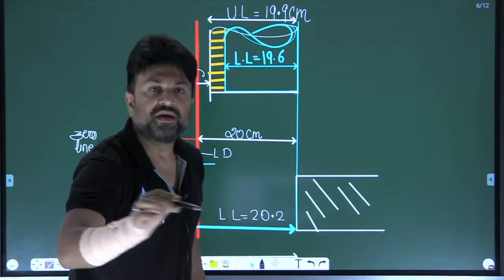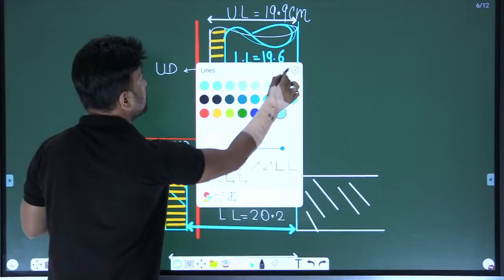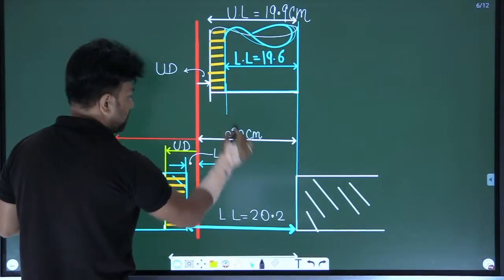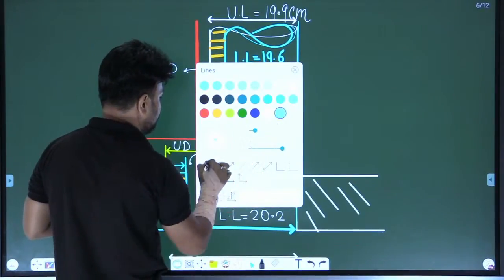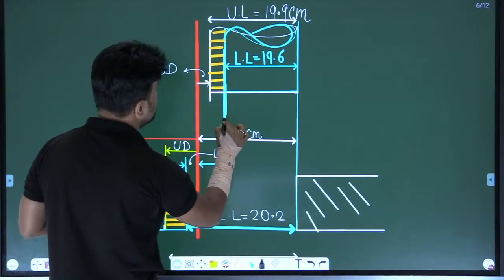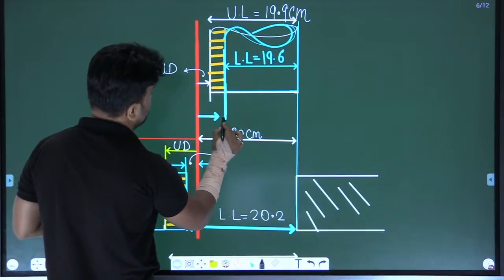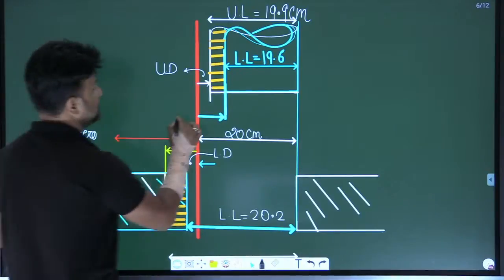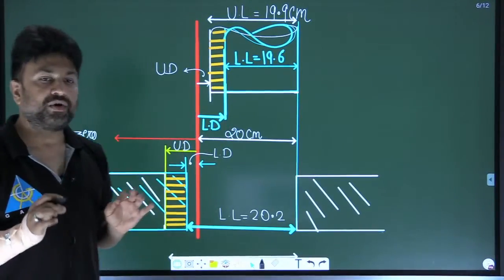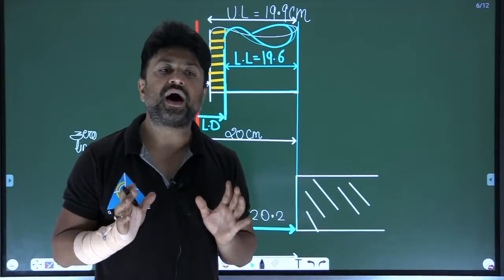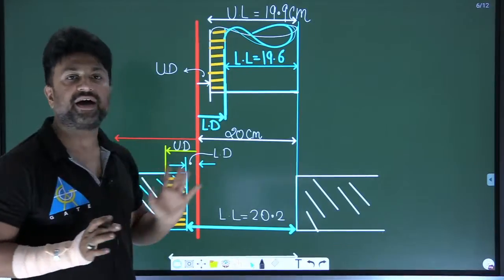Am I clear? Now, you have to represent the lower deviation also. Please see the lower deviation also. The lower limit of the shaft is away from the zero line by that much distance, so you will represent the lower deviation. Now is that clear? Now you understood how to represent shaft and hole in a diagram?